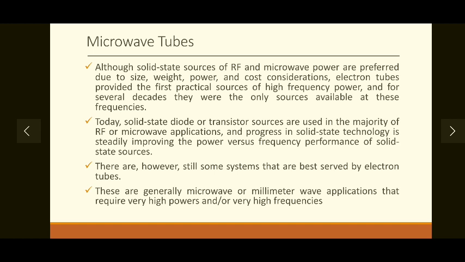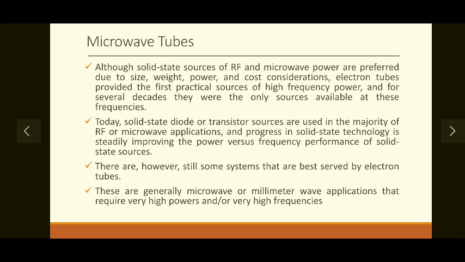As we have discussed just now, at a higher frequency achieving large power is a very difficult task. So still some systems are best served by the electron tubes. Even though there is a lot of evolution in solid state technology, we are still reliant on electron tubes for certain applications. So for that reason we will focus on microwave tubes, as these are the first basic building block for understanding the working of amplifiers and oscillators in the microwave region.